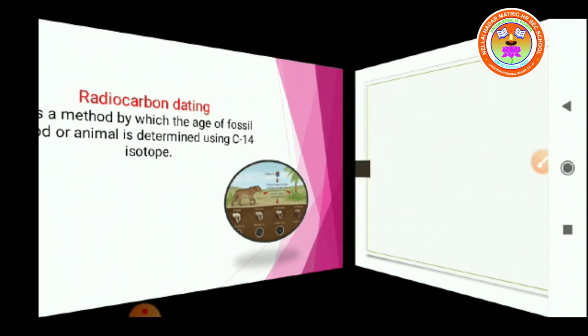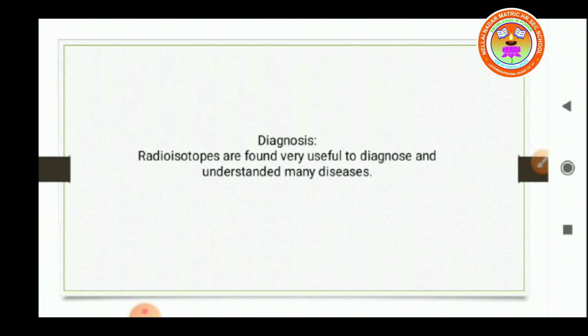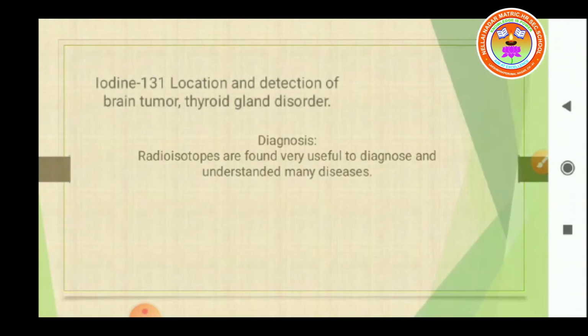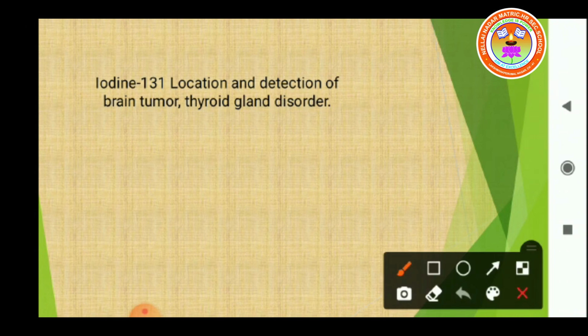Yes, what is the next one? Diagnosis. See here, radioisotopes are found very useful to diagnose and understand many diseases. One is iodine-131, used for location and detection of brain tumor.